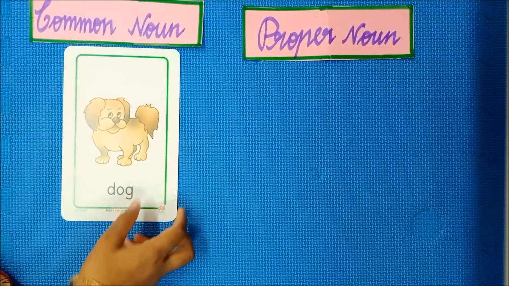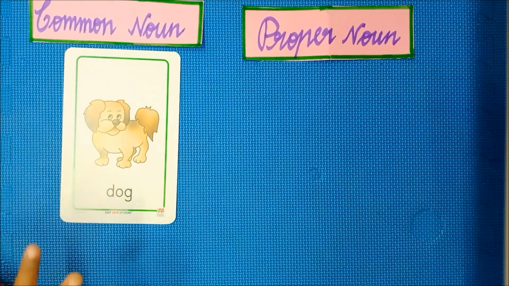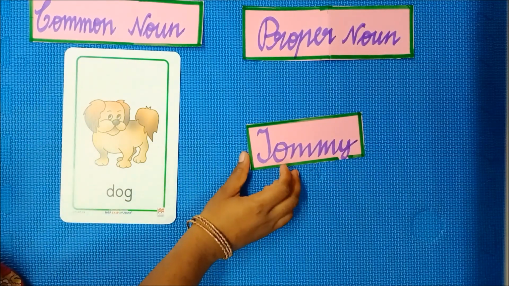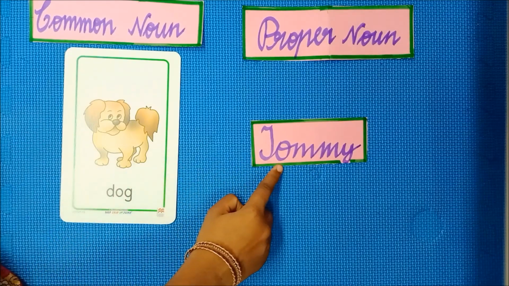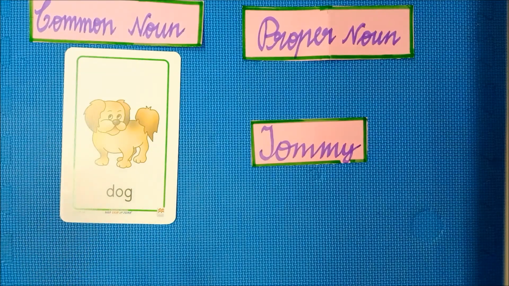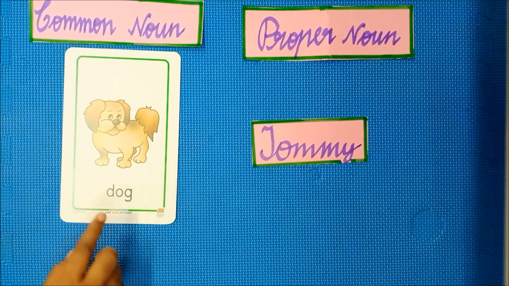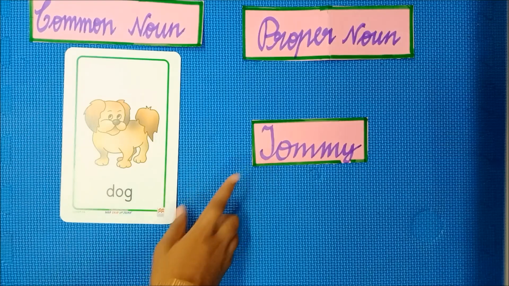Next one, ma. What is it? It is a cute dog. Here I am generally telling dog. When I am giving the specific name to this dog as Tommy, Tommy is the proper noun because the specific name of the dog is Tommy. Dog is the general name. Children, always remember you have to begin the proper noun with a capital letter, okay? So all the things and animals are common nouns. When you give a specific name to an animal or dog, it is a proper noun.